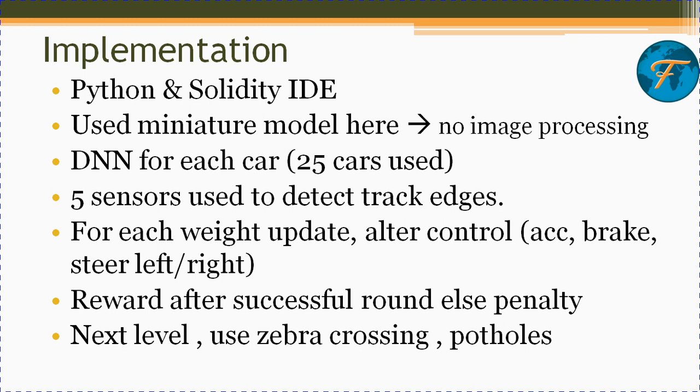For each of the 25 cars that have been used, we have employed 5 sensors to detect edges: one for the front, one for the back, a couple for the sides, and one for the track of the road. So we have a total of 5 sensors used to detect the track edges. For each weight update, we have to alter the control. Each time the weight is updated in a positive or negative way, the appropriate cruise control mechanisms, such as acceleration, braking, or steering left and right, are applied.